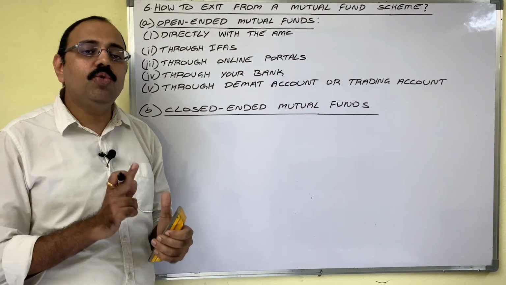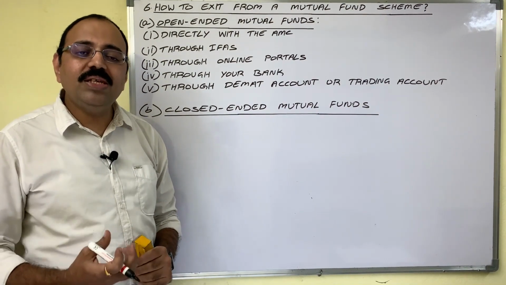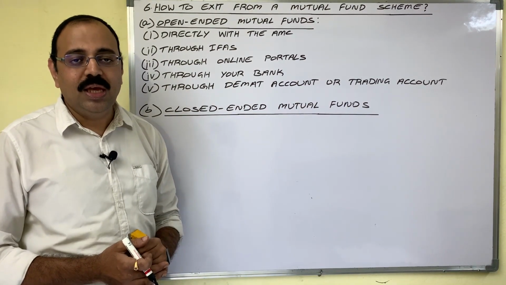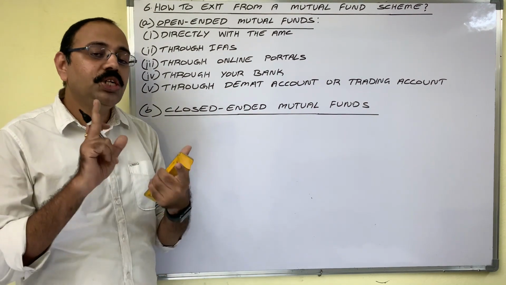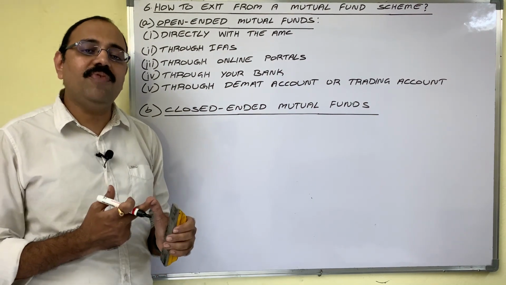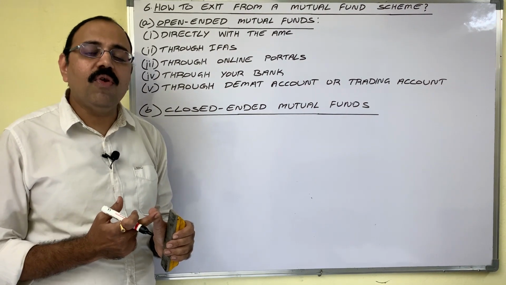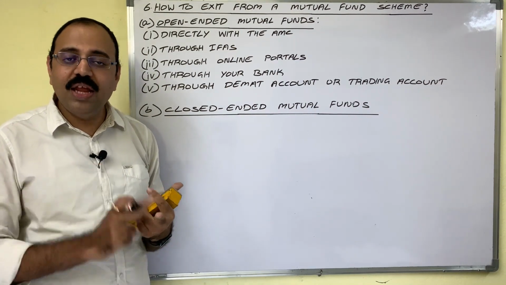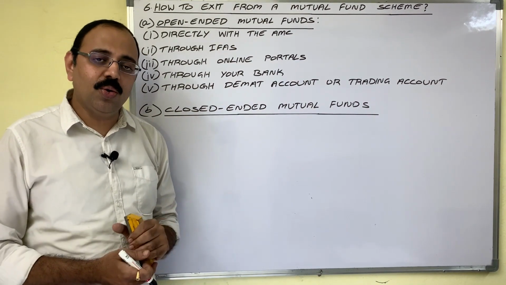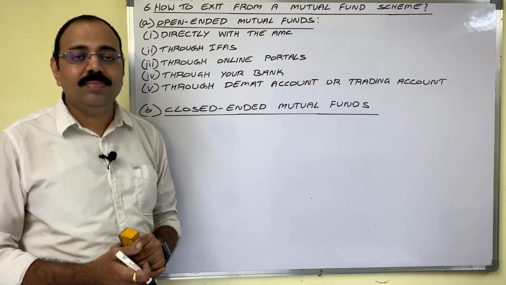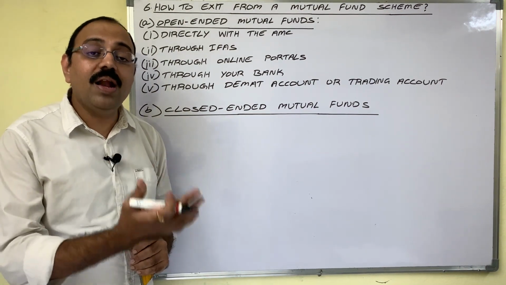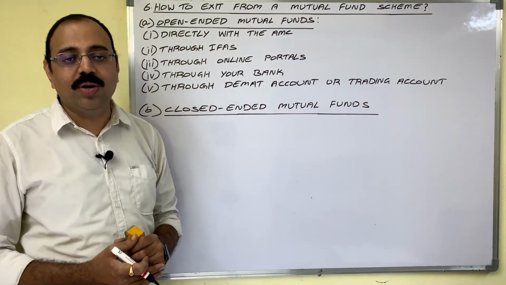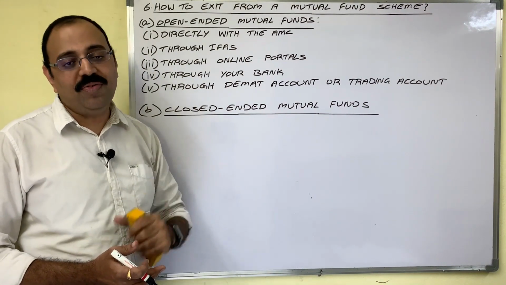First reason is to meet his financial goal. Investor invested in mutual fund scheme to meet his financial goals. He may have long-term financial goals, short-term financial goals. Long-term financial goals. Suppose he wants to construct a house. He wants finance for child's education or their wedding. Short-term financial goals like buying a car, an appliance, or for foreign holiday trip. Once an investor gets close to realizing his financial goal, he may demand for redemption from mutual fund scheme.